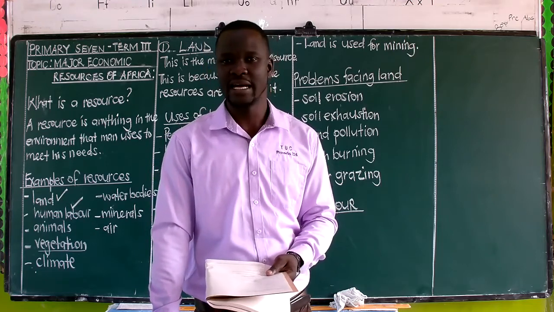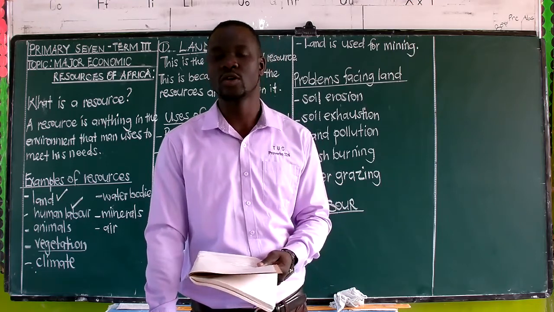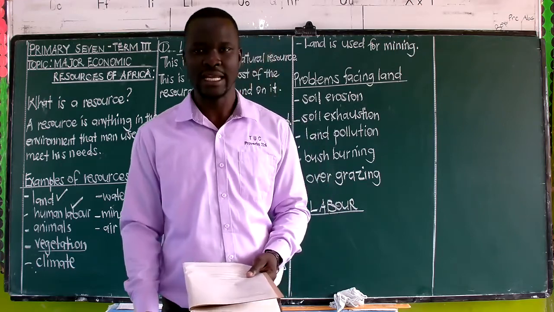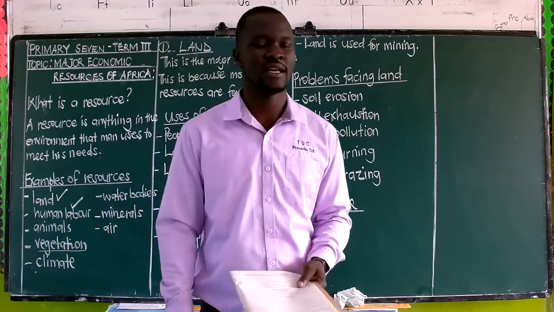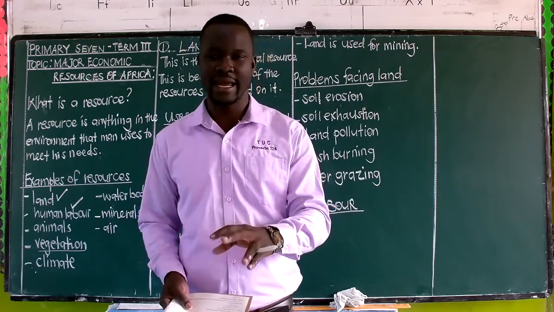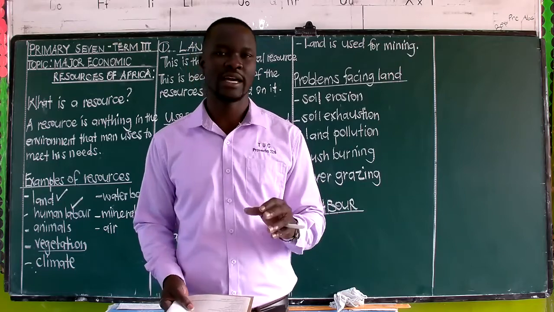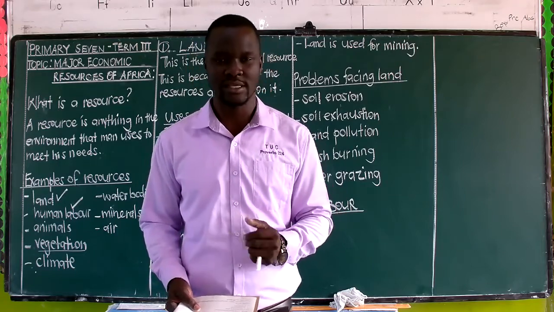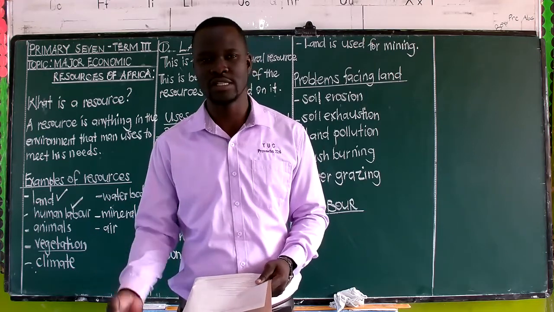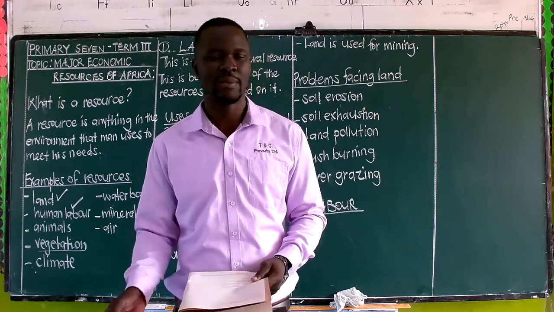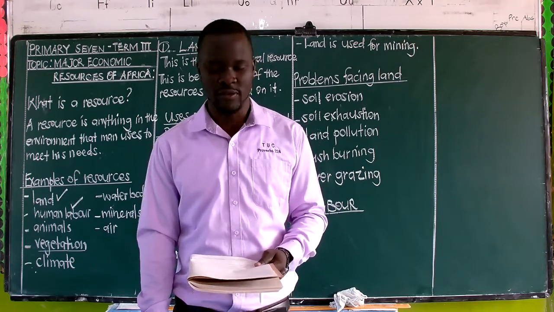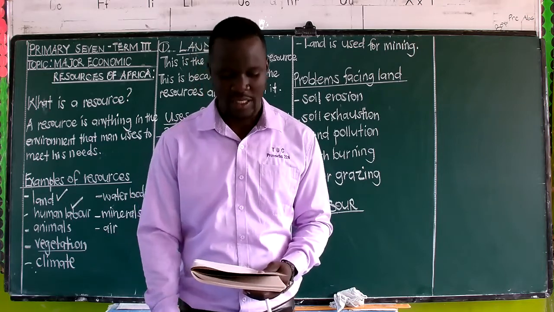And then also you will find that it enables people to carry out farming. Farming can be done using skills or no skills. It depends on how it is done. If it is done on a large scale requiring the use of machinery, that is what we call mechanized farming. It will require some skills. And if it is not, like these peasant farmers using simple tools like the hoes, pangas, whatever, those ones can be doing it out of what we call unskilled labor.